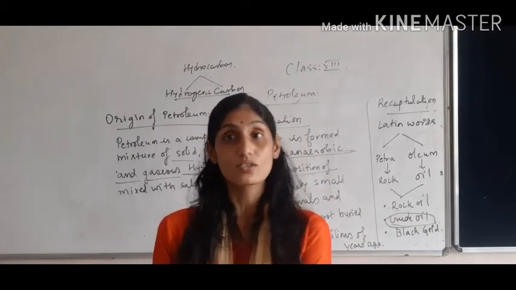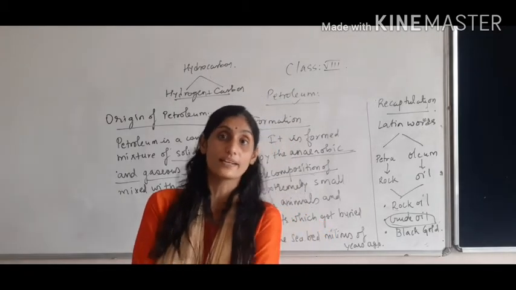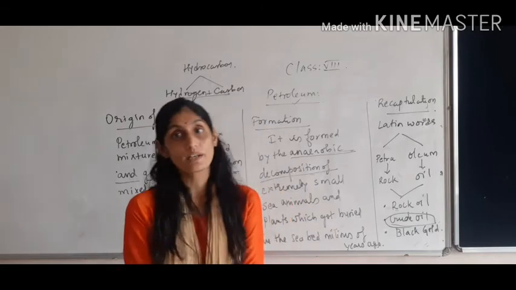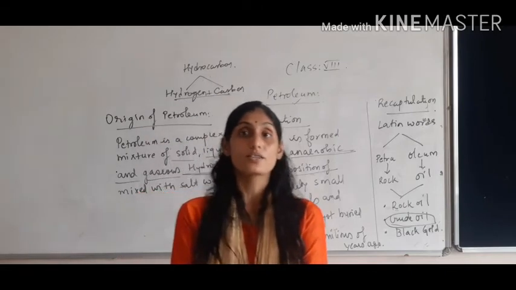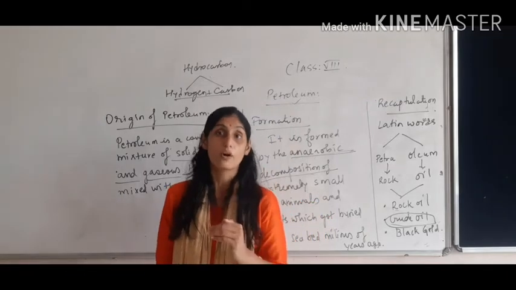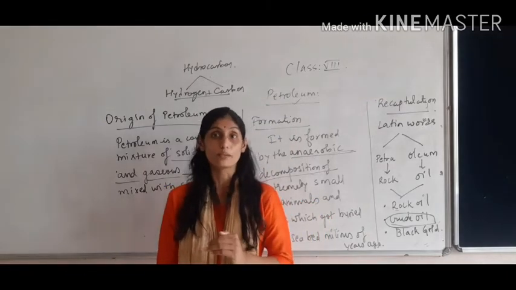So the next topic we have to learn about is the refining of petroleum, known as petroleum refining. We learn the definition of petroleum refining and the products we obtain from petroleum.